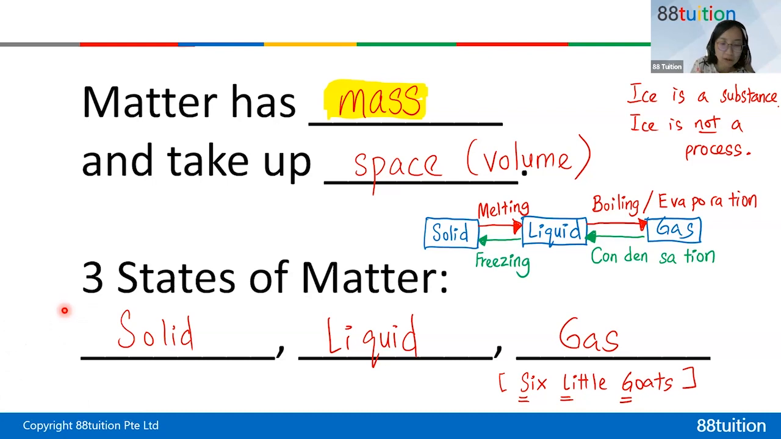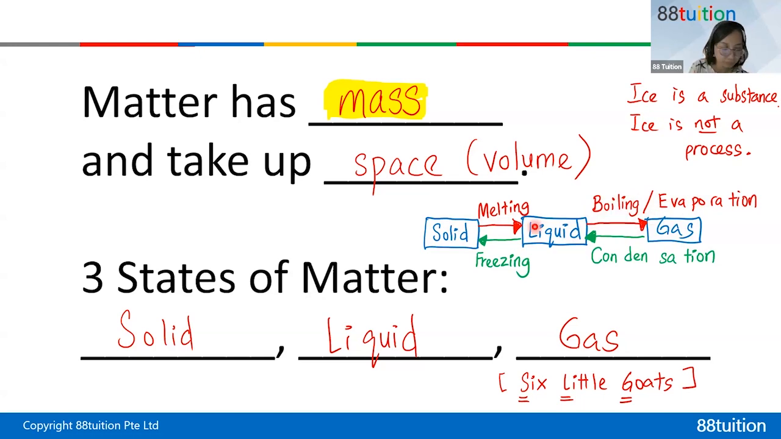So the reason why I want you all to learn in the order of solid, liquid, gas, is so that you will know solid melts to become liquid. Liquid boils to become gas. Gas condenses to become liquid. Liquid freezes to become solid. So it's going right and then do a U-turn left. Then liquid can also evaporate to become a gas. So boil and evaporate, this all means liquid change to gas.